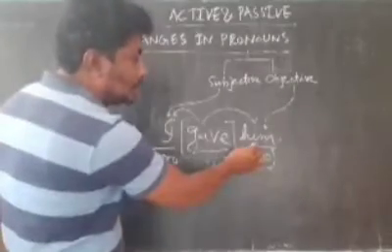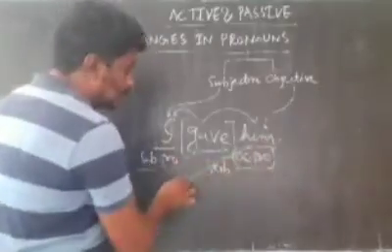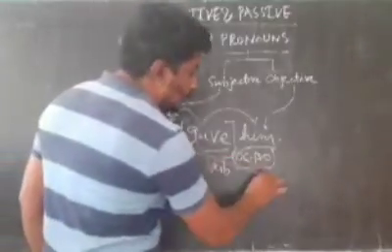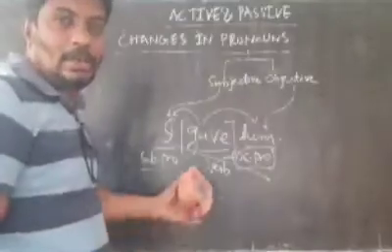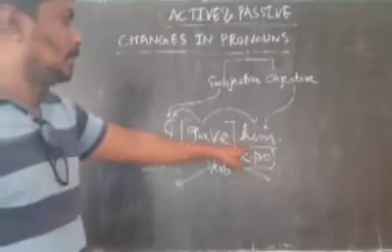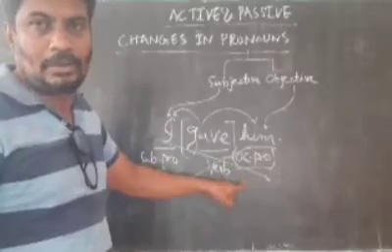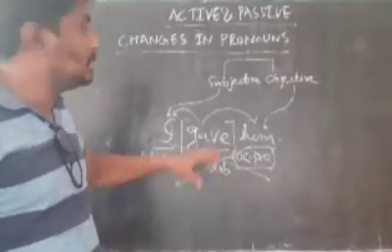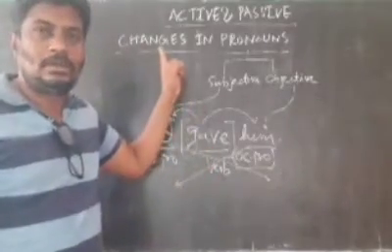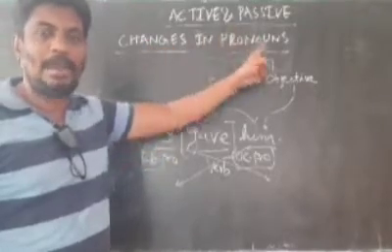You will need to bring this to the place of subject. In that case it changes in case. You need to bring this subjective case pronoun to the place of objective at the time of writing your active and passive voice. At the time of writing your passive voice answer, you need to bring the objective case pronoun to the subject and the subjective case pronoun to the place of the object. In that case, some changes do occur. So, understand, changes in pronouns occur while writing an active voice statement as passive voice.